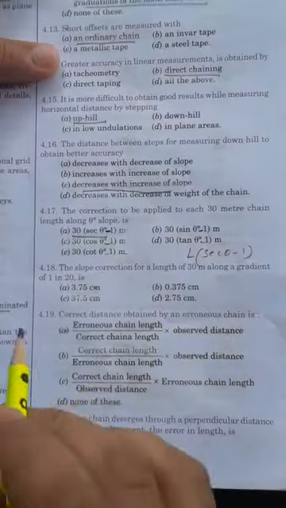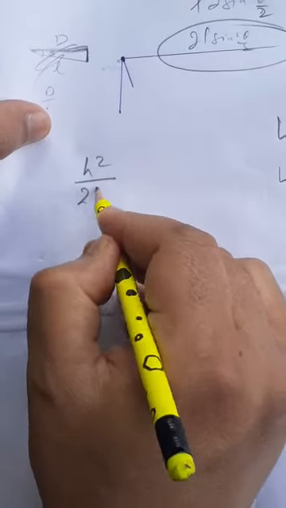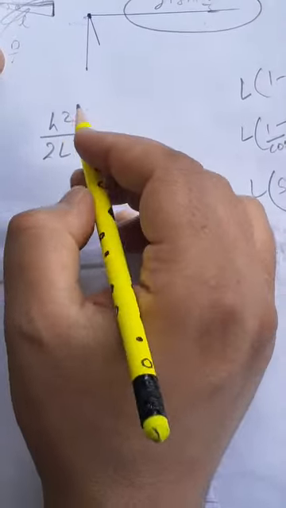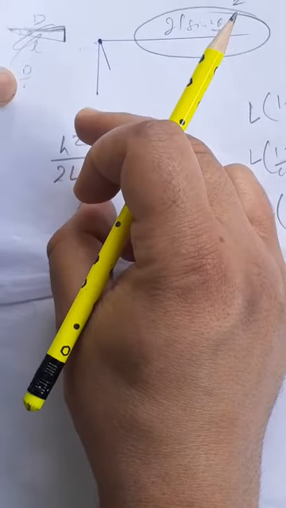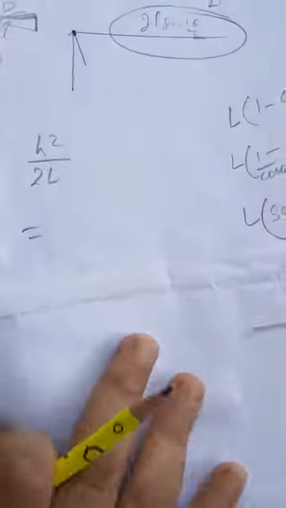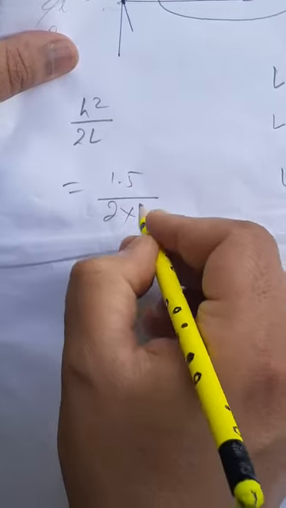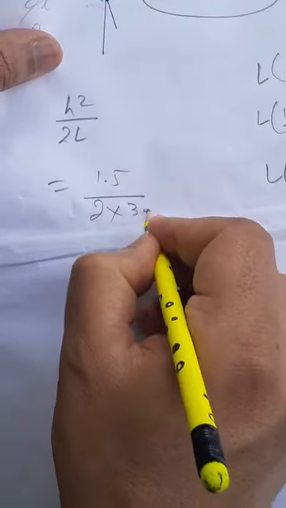The slope correction for a length of 30 meter chain along a gradient of 1 in 20 is, as you know, h square by 2l. h is the vertical difference between two points. We have found that it is 1.5. 2 and l is the length of chain, that is 30.